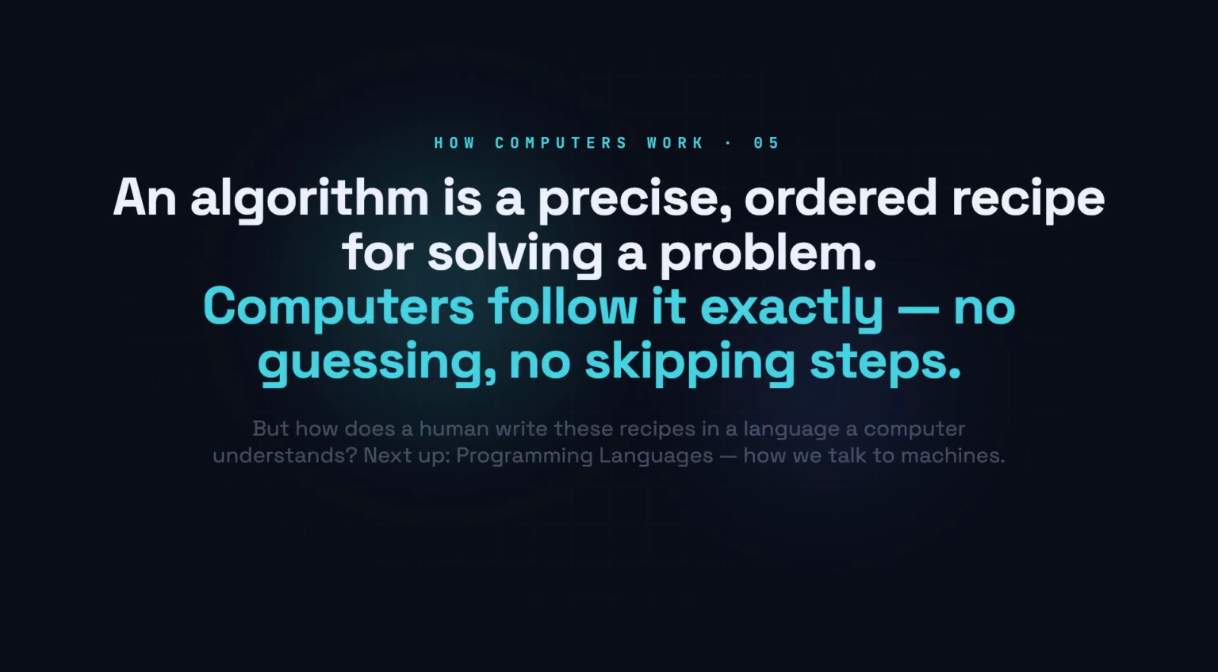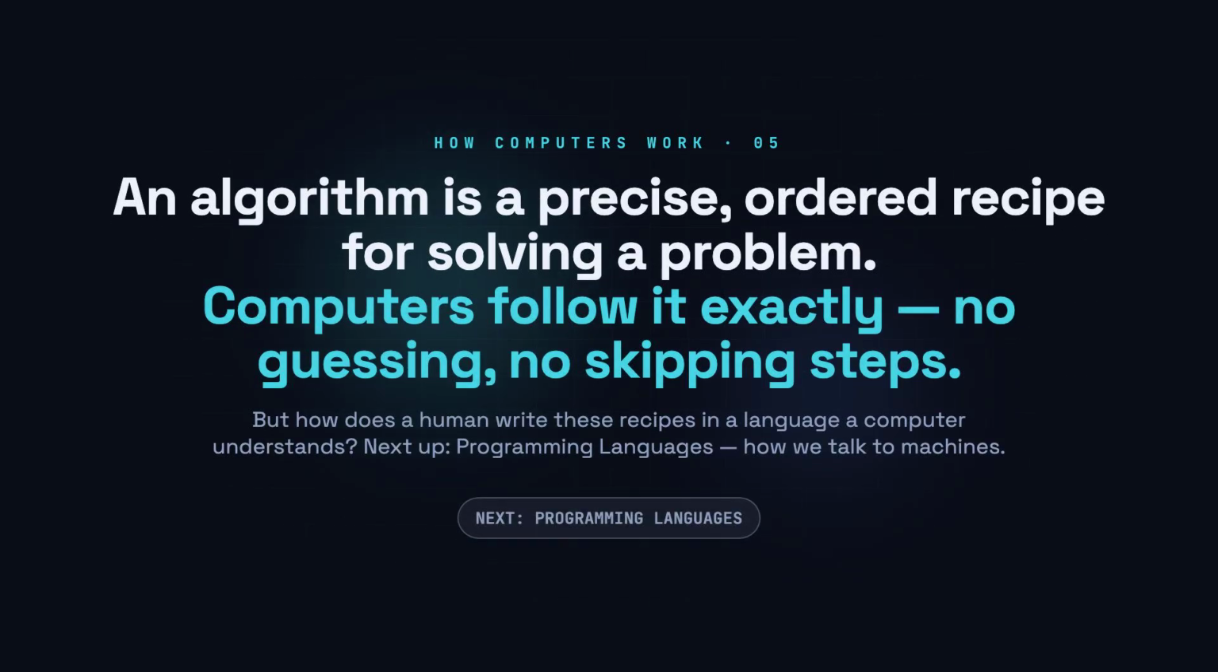An algorithm is simply a precise, step-by-step recipe for solving a problem. Every app on your phone runs one. Next, we look at how humans actually write these recipes in a language the computer can read.